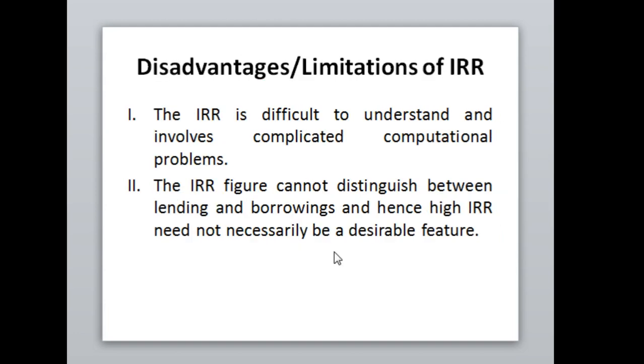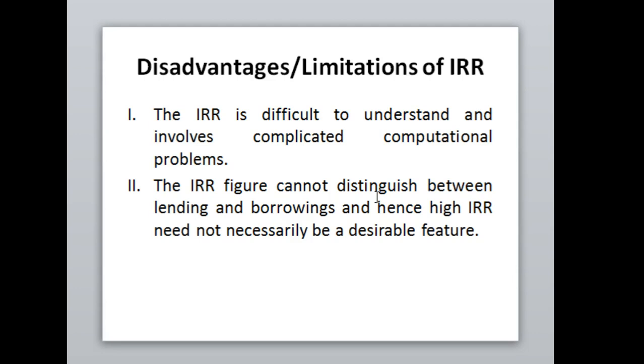And what are the disadvantages, or the limitations, of internal rate of return? Basically we can say the internal rate of return is quite difficult to understand, because this calculation creates a lot of problems. Every time we have to take a different discount rate: the first time we have to apply 8%, the second time the discount rate applicable should be 9%, the third time it should be 10%, till the net present value is 0. We have to make all our calculations.